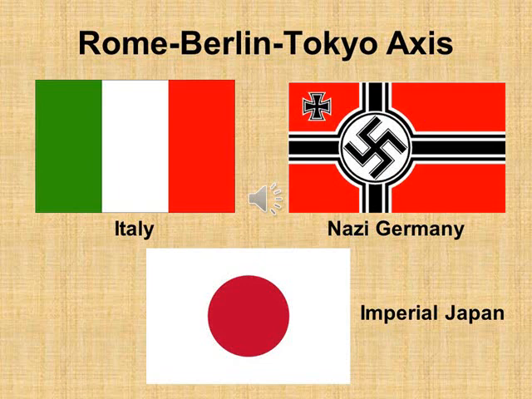Later, Japan joined this alliance, and it became the Rome-Berlin-Tokyo axis. So initially, before Germany invaded the Rhineland in 1936, the Rome-Berlin axis came into being. Italy and Germany signed an agreement called the Rome-Berlin axis. Then after that, Japan also joined. Tokyo is the capital city of Japan. So the Rome-Berlin-Tokyo axis came into effect.